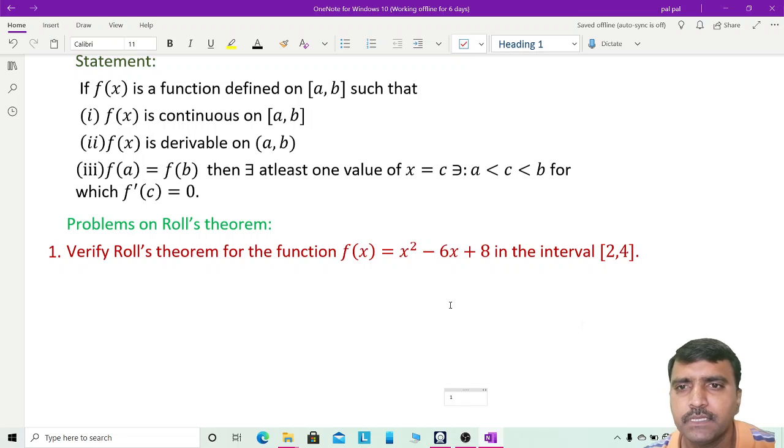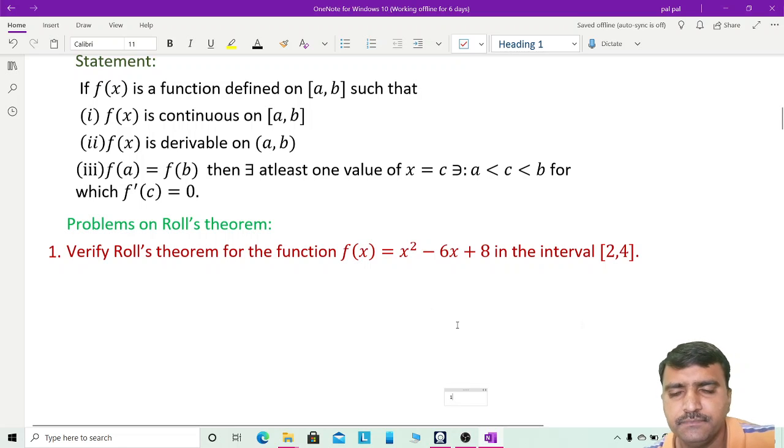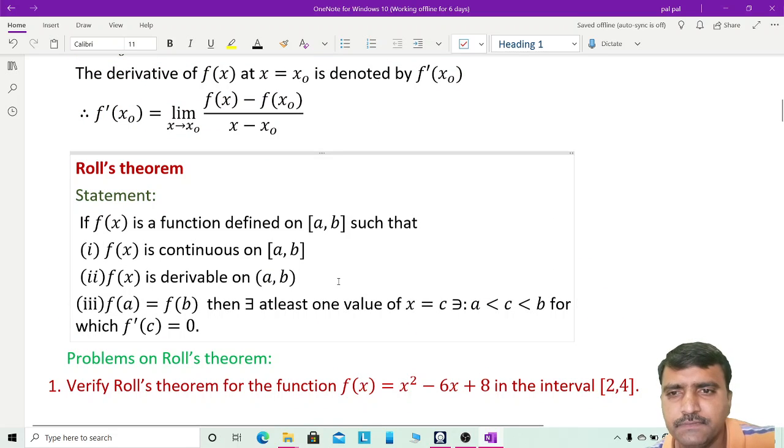In last class we discussed Rolle's theorem and its geometrical interpretation. So this is the continuation part of that one. I just wanted to recap what Rolle's theorem is and what it states. Rolle's theorem states that if f of x is a function